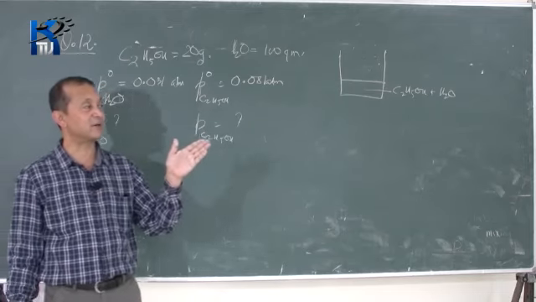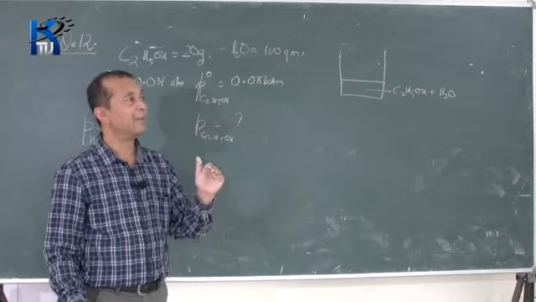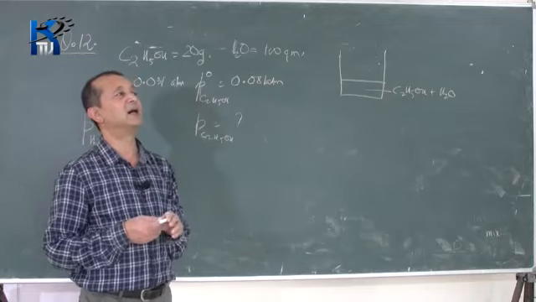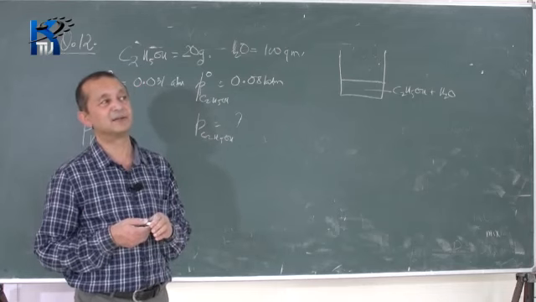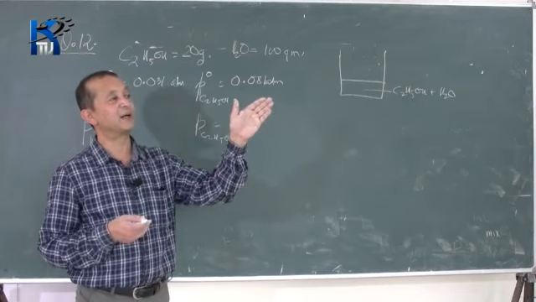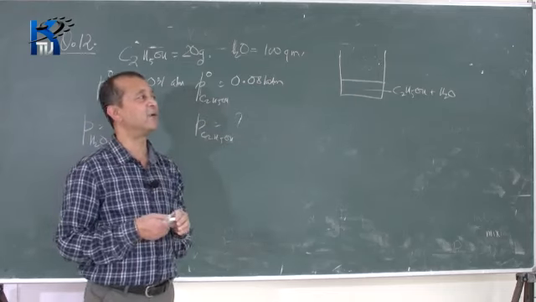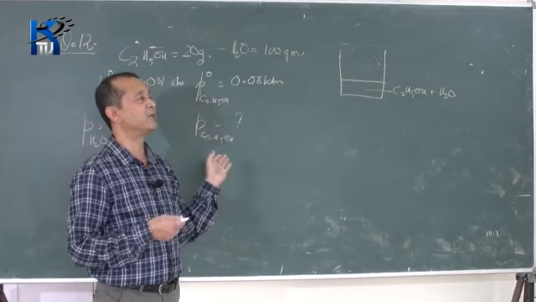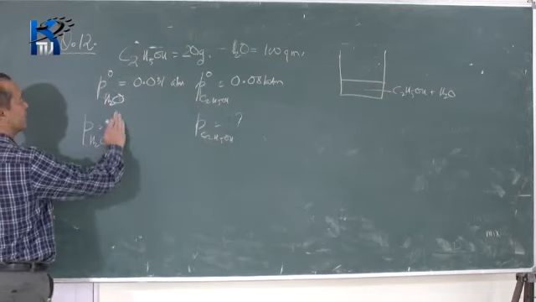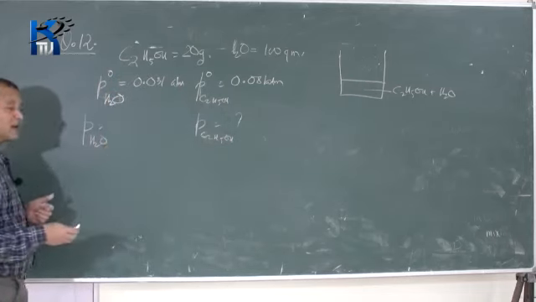Again, I am reading the question. Find the vapor pressure of the solution prepared by dissolving 20 grams of ethyl alcohol and 100 grams of water. You are given the vapor pressure of pure water and pure ethyl alcohol as 0.031 and 0.081 respectively. So what do you do first? Raoult's law relation.